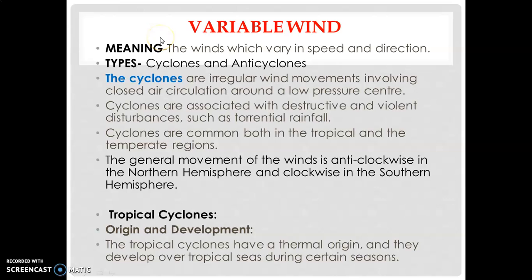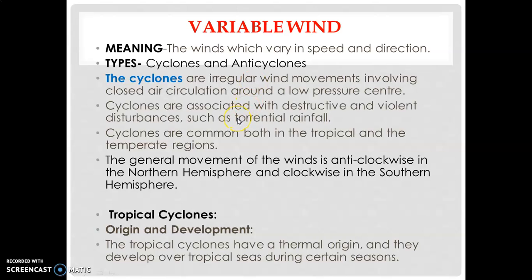Next is variable wind. What is variable wind? The winds which vary, means differ in speed and direction. There are two types of variable wind, cyclones and anticyclones. What is a cyclone? In a cyclone, low pressure is inside and high pressure is outside.